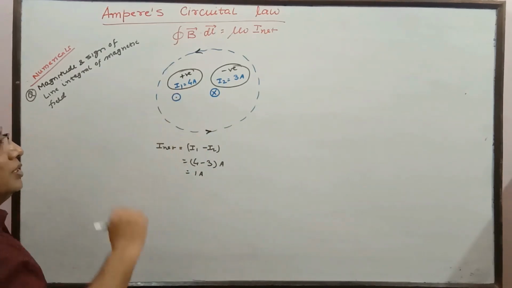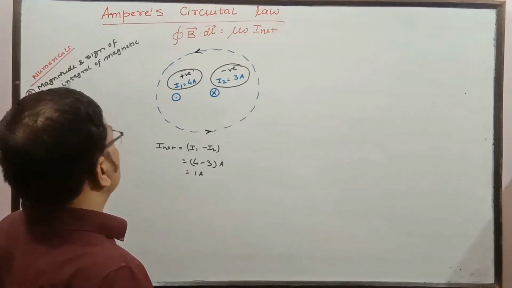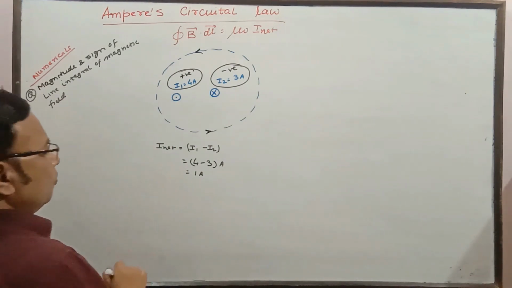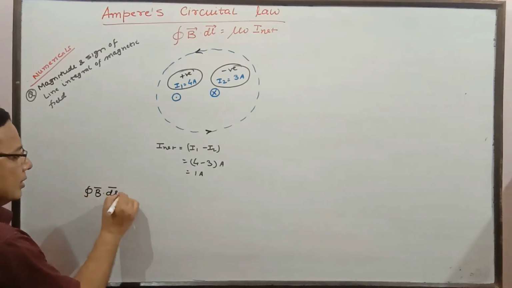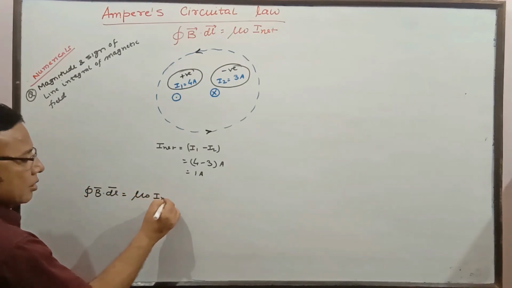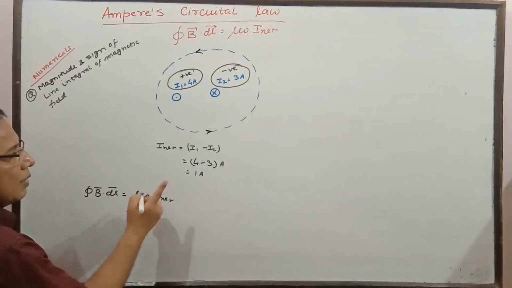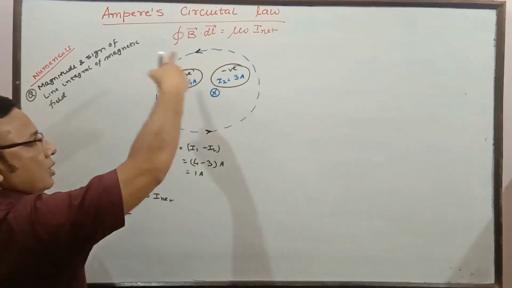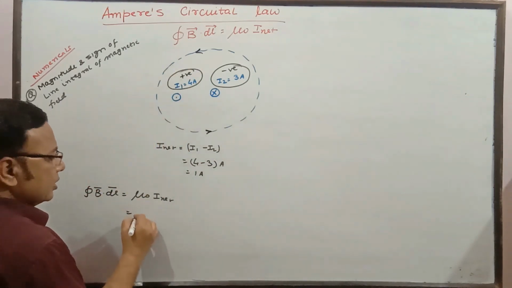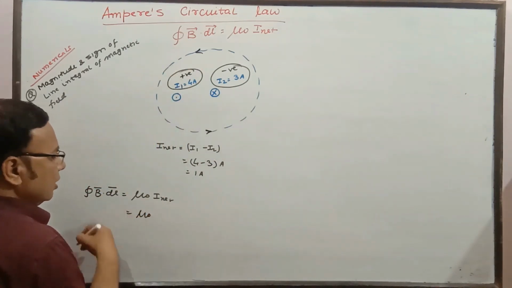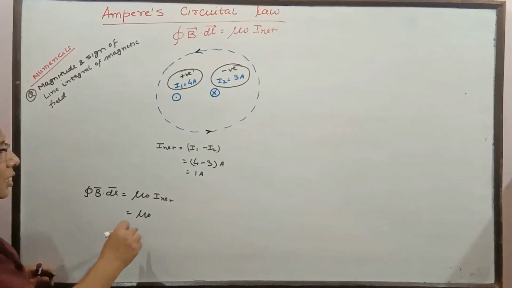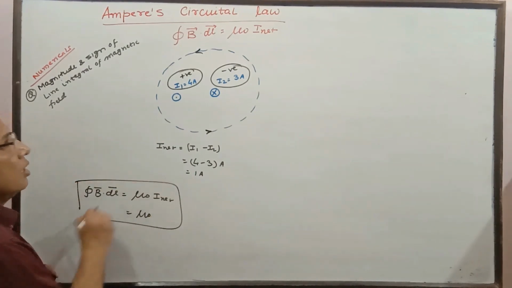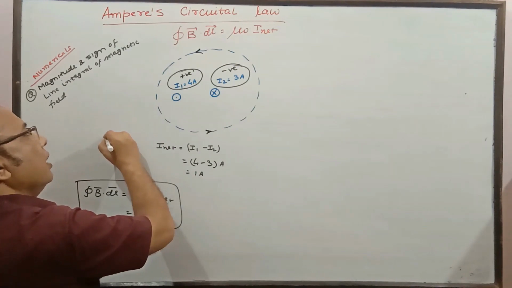This is the case if we are going anticlockwise. In case of clockwise, the things will be opposite. So the magnitude is quite easy to find out. The line integral of B dot dl is equal to mu naught times I net. I net, we know, is equal to 1 ampere if we traverse in the anticlockwise direction. So mu naught into 1, that is mu naught, is the value if the traversal is anticlockwise.